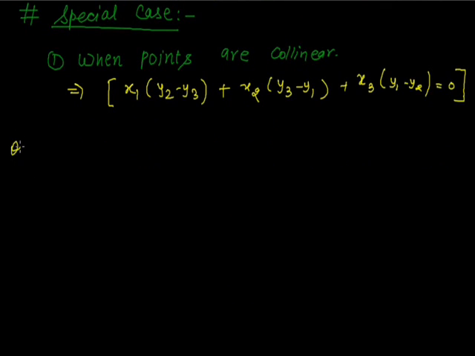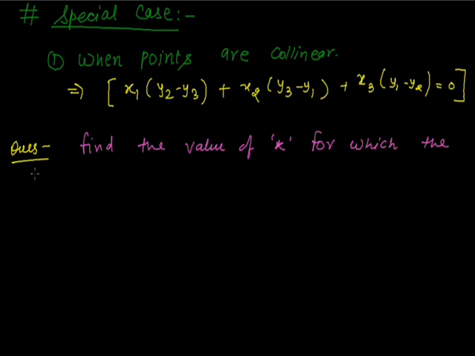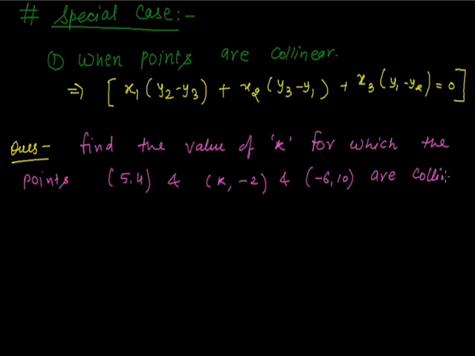We will discuss a question. Find the value of k for which the points (5, 4), (k, -2) and (-6, 10) are collinear. Then we will discuss the solution of this question.